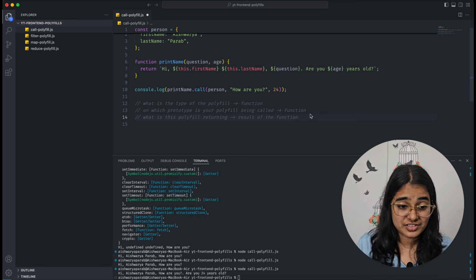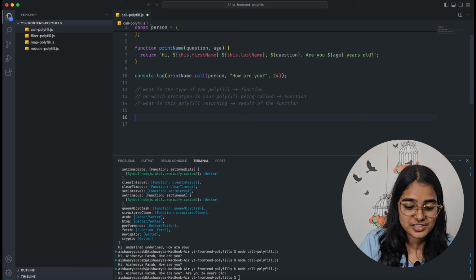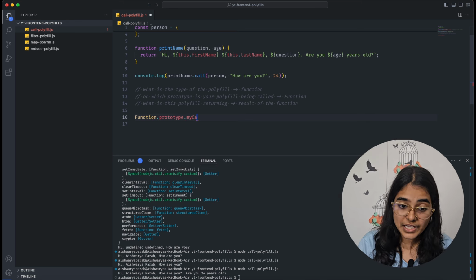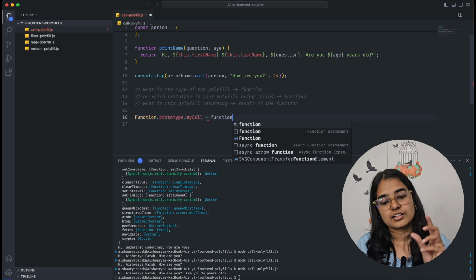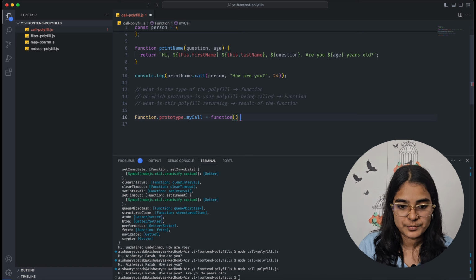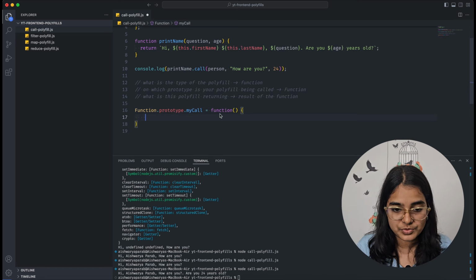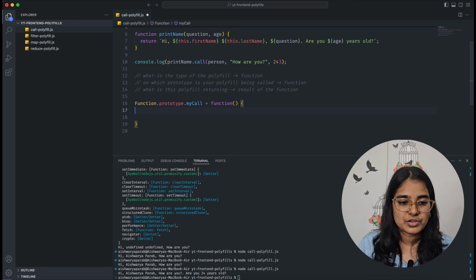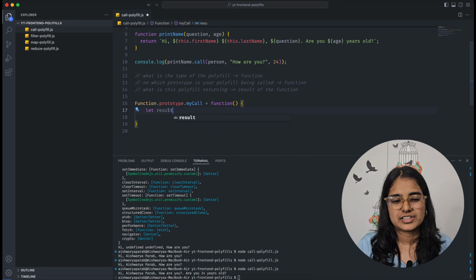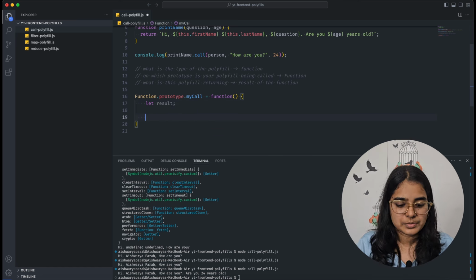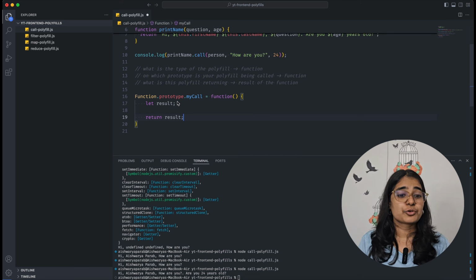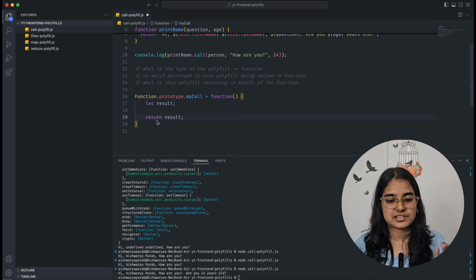Basically, I think these questions are enough. With these we can get started. Firstly, we will change the function prototype. I will say my call, and since call is a function, I'm writing down a function. This is my main function. This will be my call function, and I know that I need to return the result. But where will my result be stored? As of now, let me just create a let result variable, and I will return this result. As of now I don't know what is happening to my result, but I'm just returning some result.